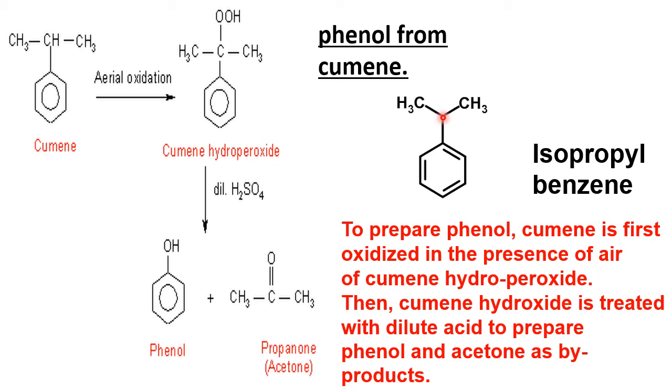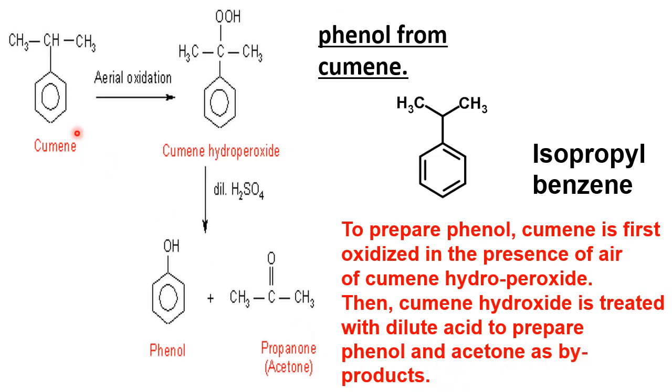That isopropyl group is attached to the benzene nucleus. Therefore, it is called isopropyl benzene. That is the IUPAC name. But most famously, it is called what? Cumene in the industry. Okay. So cumene is nothing but what? Isopropyl benzene. And using isopropyl benzene, we prepare what? Phenol. How, please see here. To prepare phenol, cumene is first oxidized in the presence of air. What happens here? Cumene hydroperoxide. Then cumene hydroperoxide is treated with dilute acid to prepare phenol and acetone as a byproduct.